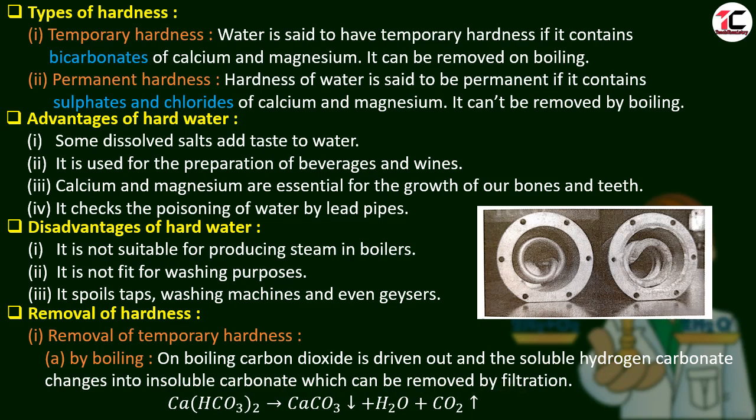Let us see in the reaction. Calcium bicarbonate, on boiling, turns into calcium carbonate. The downward arrow shows that it is precipitated and it can be filtered.